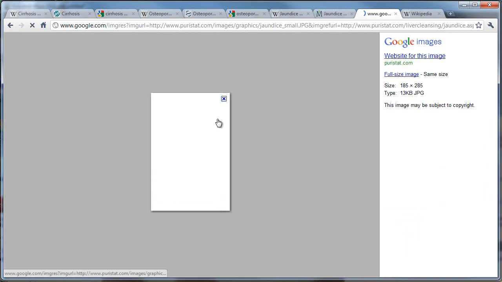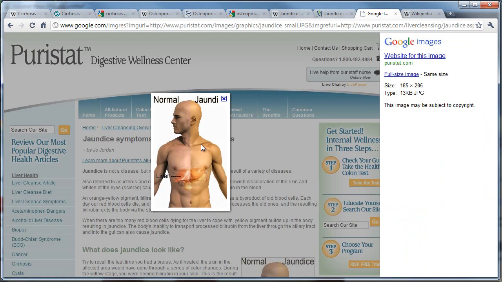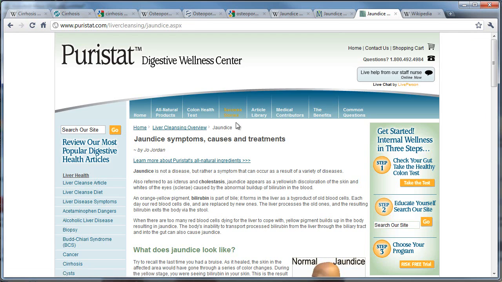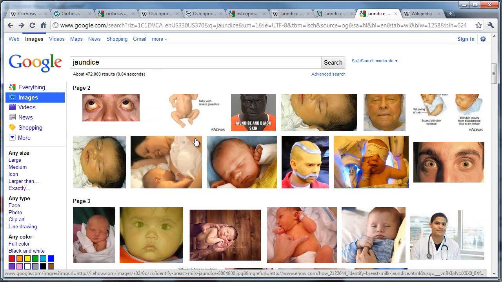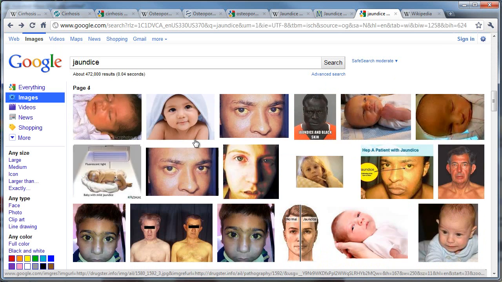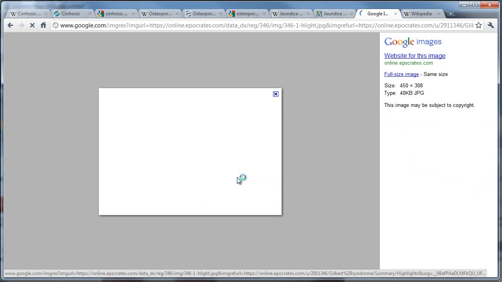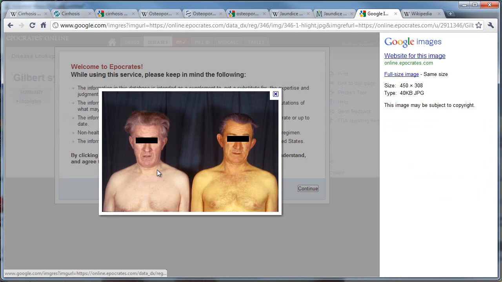And this one I really like. You can see that it's kind of a little small, but you can see that right over here, it shows me right here, this is the pale and this is the normal skin right here. And you can see clearly a distinction. So again, there's lots of different images right over here. So let's go down. And here's another one right here and there. So this is again the one with jaundice, this is the normal one.